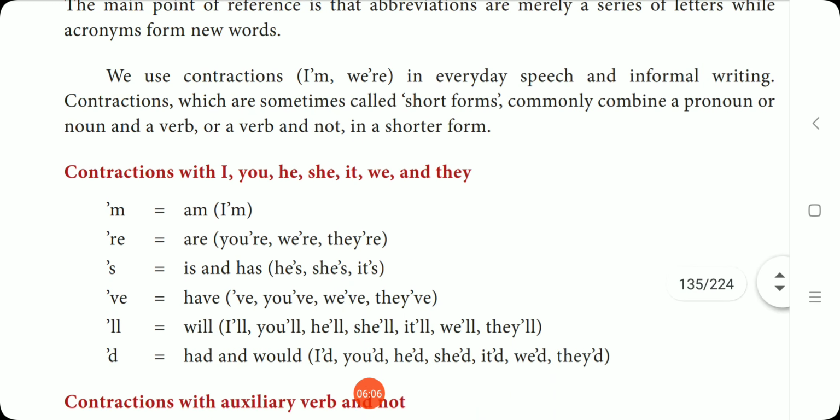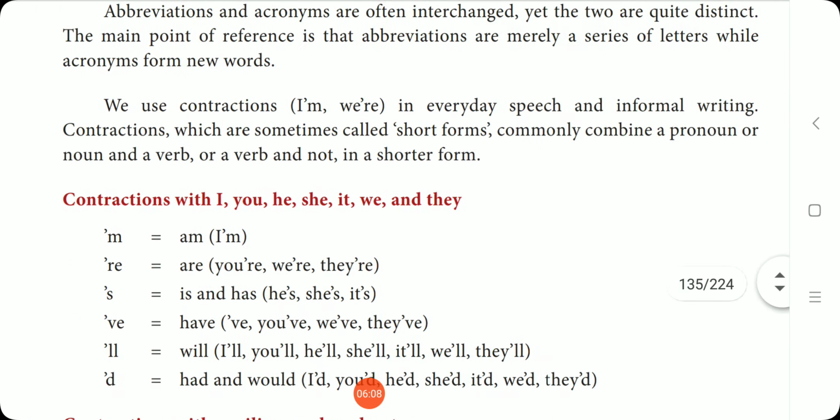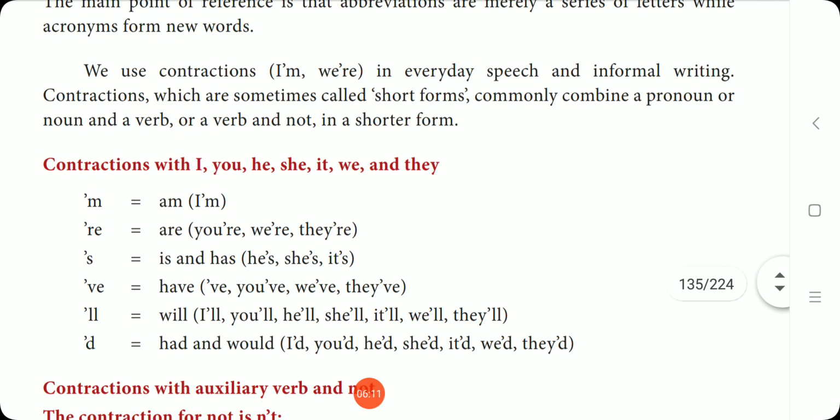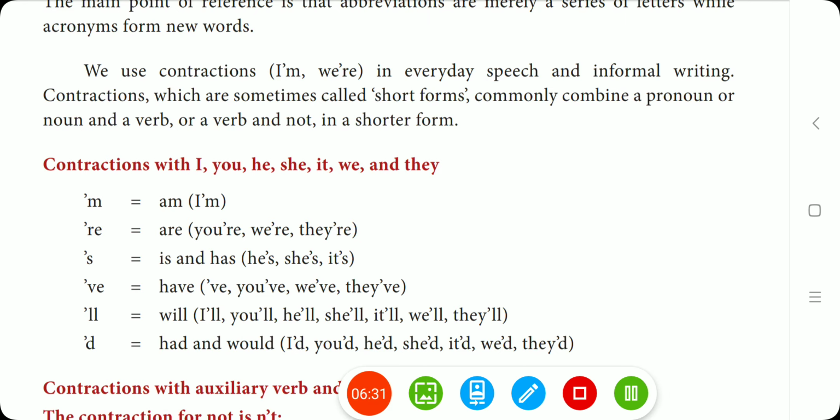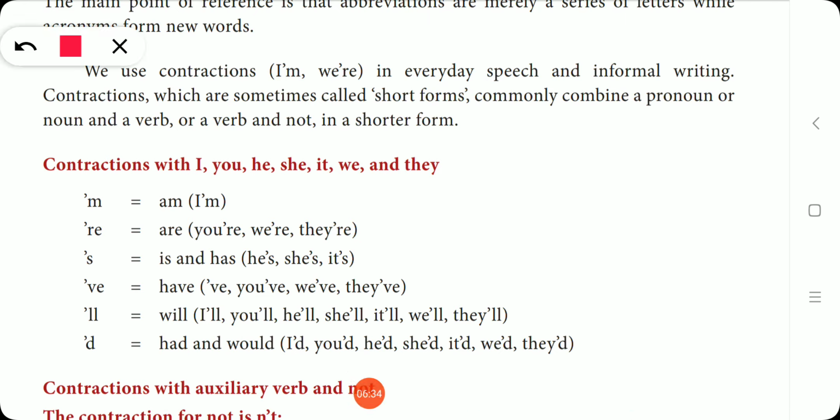Next one, contraction. A contraction is also a shortened form. We use contractions in everyday speech and informal writing. Contractions, which are sometimes called short forms, commonly combine a pronoun or noun and a verb, or a verb and not, in a shorter form. So contraction is also a short form. We use contractions in everyday speech.